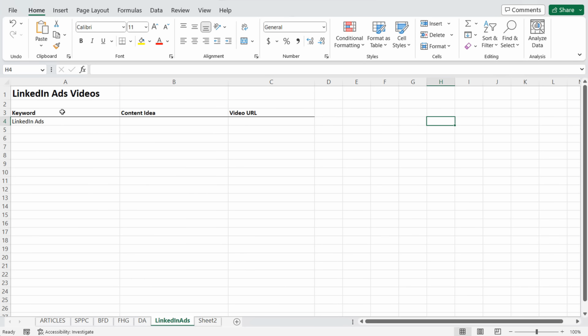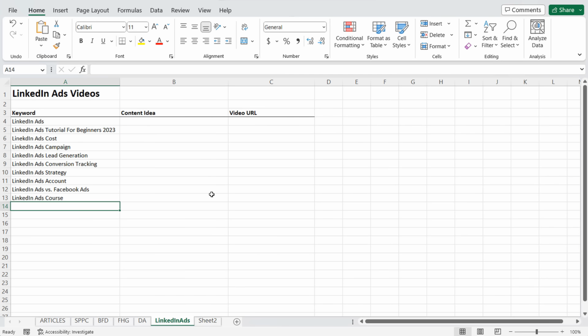So that's what I'm going to do first, is enter all my keywords here in Microsoft Excel. Okay, fast forwarding a little bit, you can see I've taken all of these different keywords. So now I have a list of some different long tail keywords that I can create content about. And when we come over here with our content ideas, they're pretty much all going to be geared towards some of these different keywords we have here.